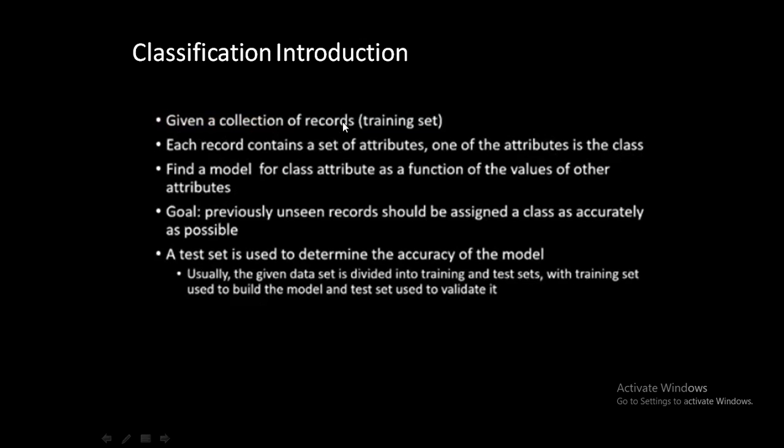So first of all, given a collection of records, that is known as the training set. Each record contains a set of attributes, and one of the attributes is the class column. If you have n columns, then n minus 1 are attributes, or you can say features, and one column is a class column. Find a model for the class attribute as a function of the values of the other attributes. Finding a model means we want to find the relationship between the input features and the output column.